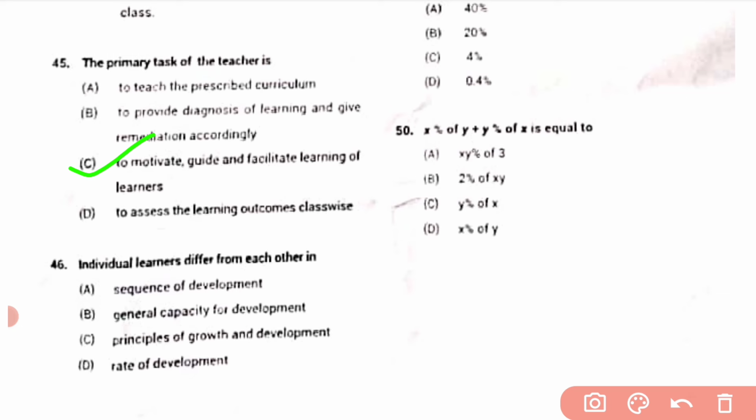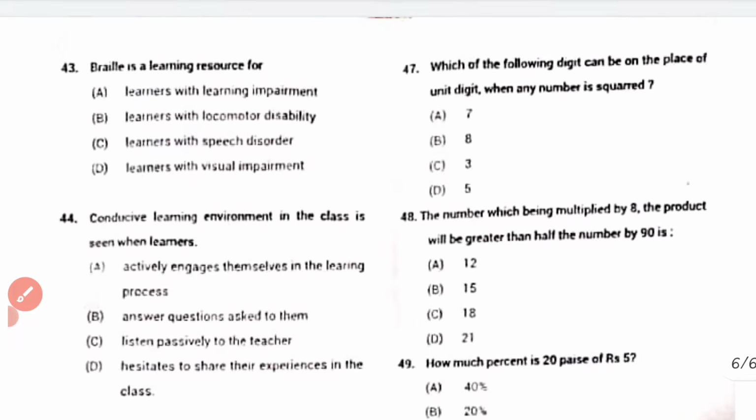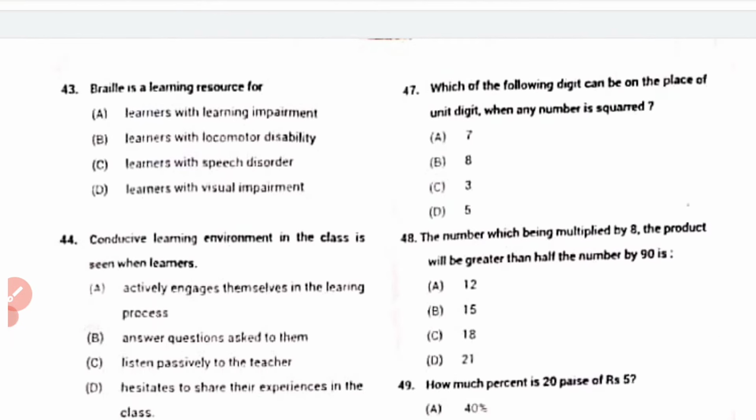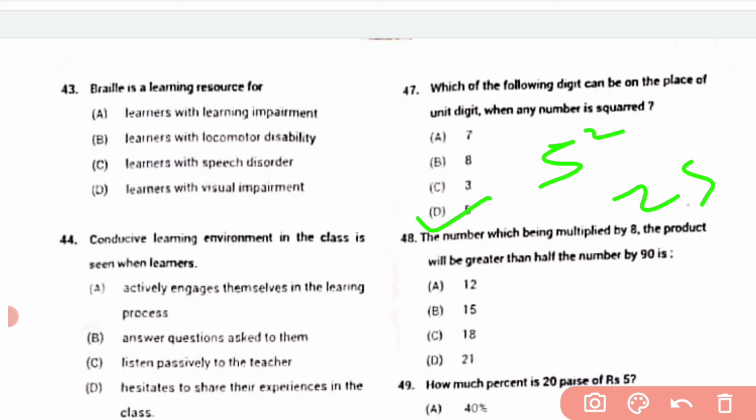46. Individual learners differ from each other in rate of development. Okay, D is the correct answer. And 47. Which of the following digits can be in the place of the unit digit when any number is squared? So for me, for this one is 5. For example, the square of 5 is 25, the square of 15 is 225, so the unit digit will be 5. So my correct answer is D.